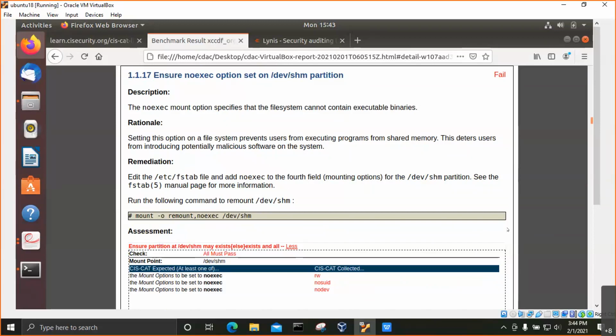So now, in order to ensure that this particular criteria is met, we have to follow the remediation, where we need to issue the command mount -o remount with noexec on this particular option, or the shared memory.